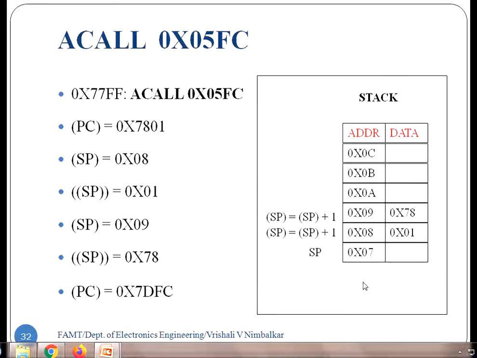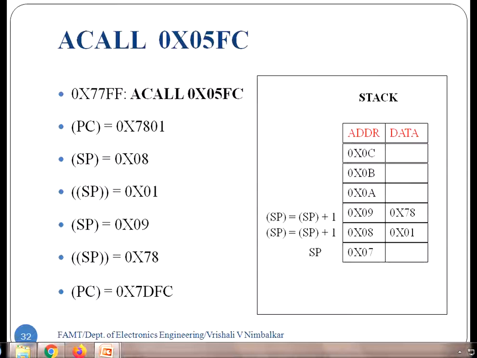See, now if I start using this stack memory, where is the stack memory starting from? 7 hex, right? Now 7 hex is also the address of register R7, right? Hope you all remember the internal memory organization of the 8051 microcontroller.